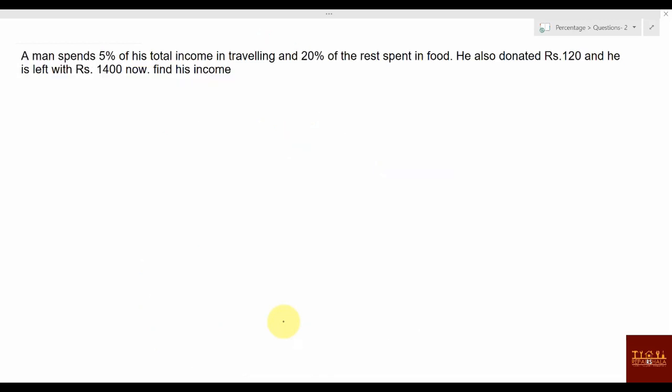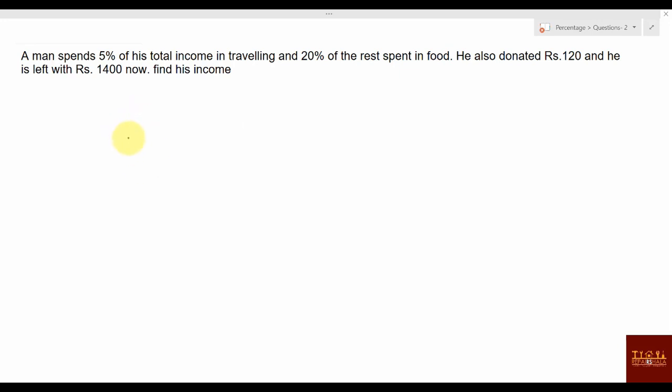A man spends 5% of his total income in traveling, and 20% of the rest. Remember what rest means. Suppose total income was X and he spent 5% in traveling. So what is the rest? 95% of X is the rest. Again 20% of the rest is spent on food. So what is remaining now? 80% of that rest, since 20% is spent. Getting my point? Total was X. Or if you don't want to understand in this way, I can tell you another way of understanding.